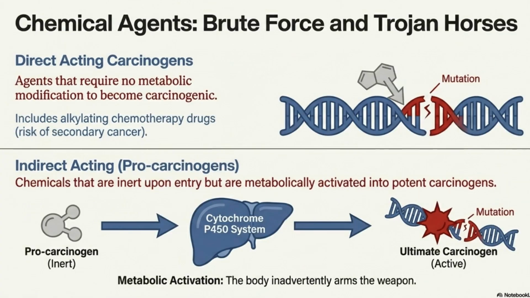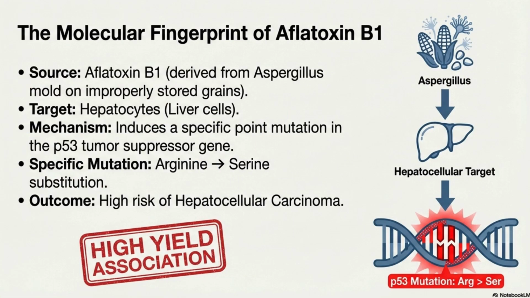Directly acting chemical carcinogens don't need any modification, for example some chemo drugs, whereas indirectly acting carcinogens, or procarcinogens, need metabolism in the liver via the cytochrome P450 pathway. Aflatoxin B1 causes a specific mutation in P53, causing arginine to turn into serine, which causes hepatocellular carcinoma.